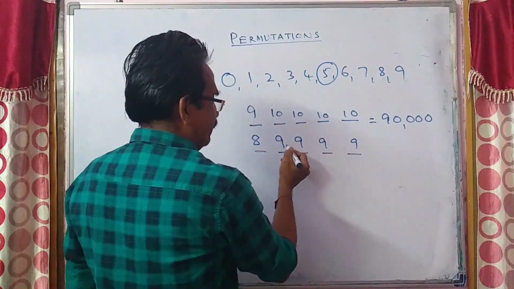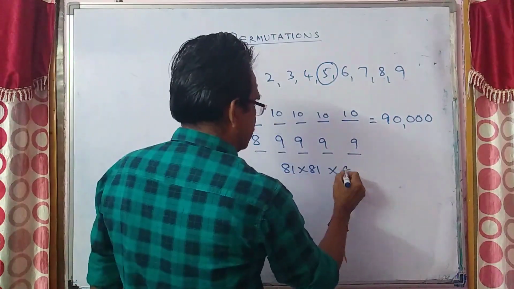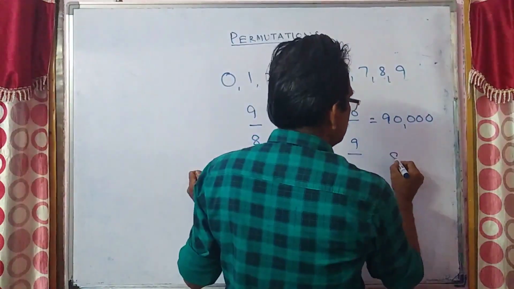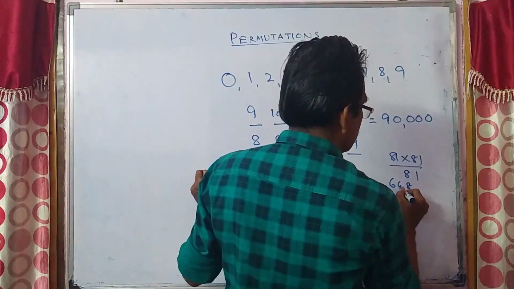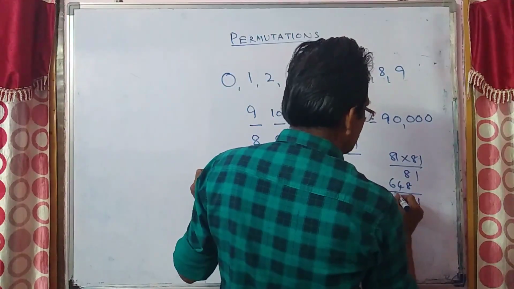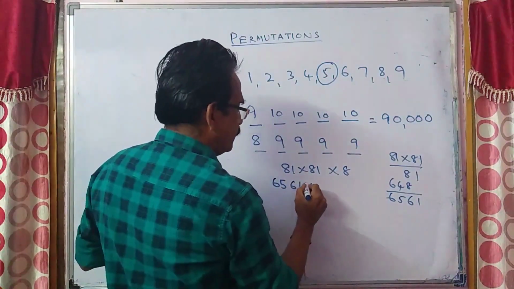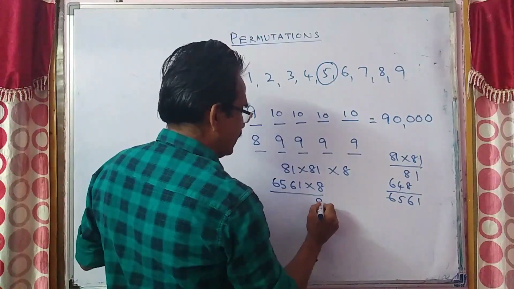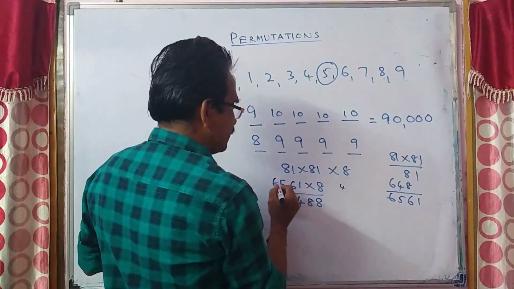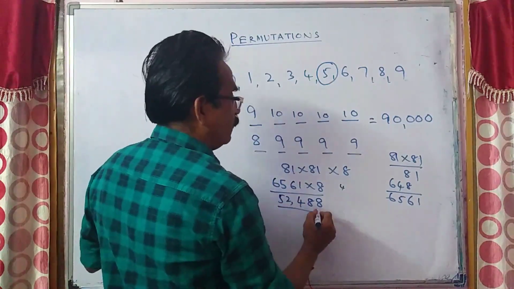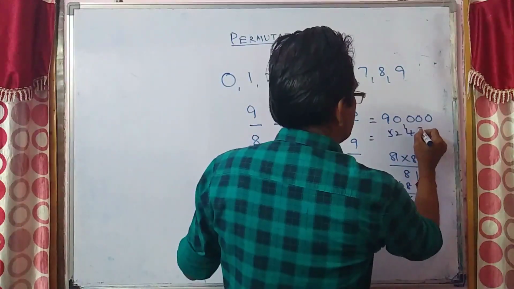So 9 into 9 is 81, 81 into 81 into 8. 81 into 81 is 6,561. 6,561 into 8: 8 ones 8, 8 sixes 48, 8 fives 40, 44, 8 sixes 48, 52. So 52,488 numbers.